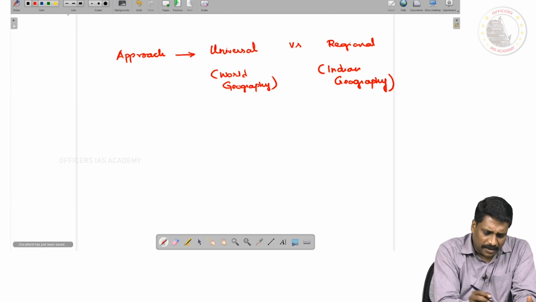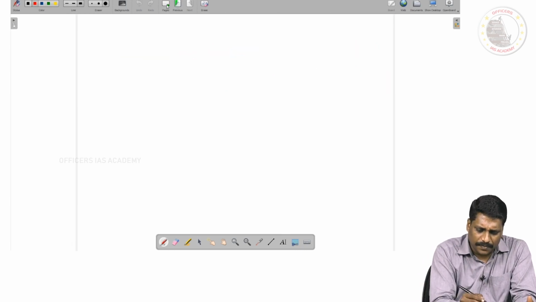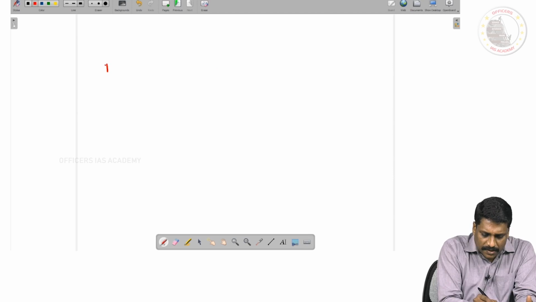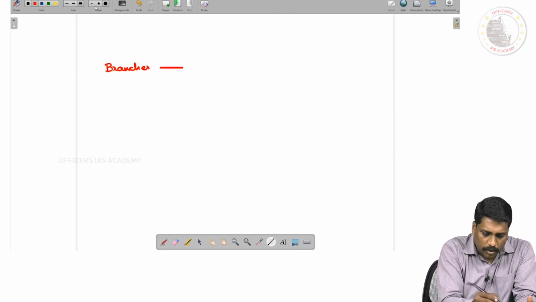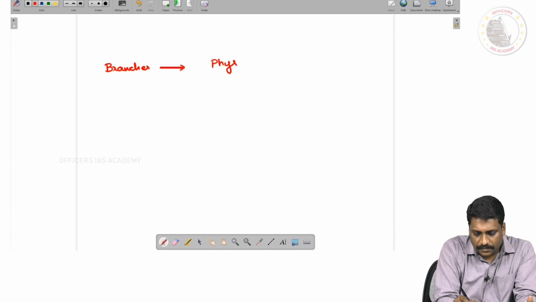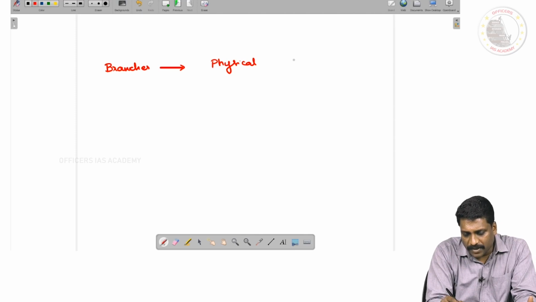Just to reiterate these combinations, when I talk about the branches, we said the major branches are two. You ask me what the two major branches are: one, physical geography, and two, human geography.